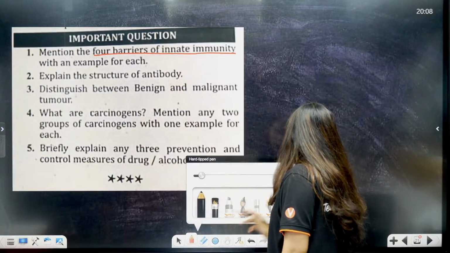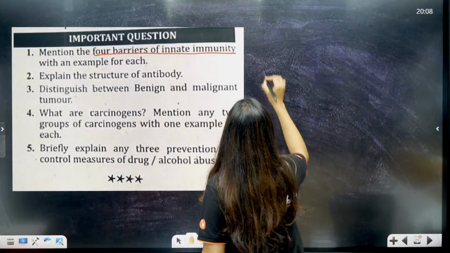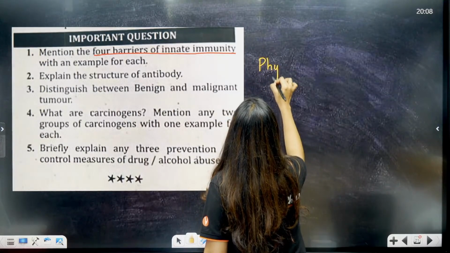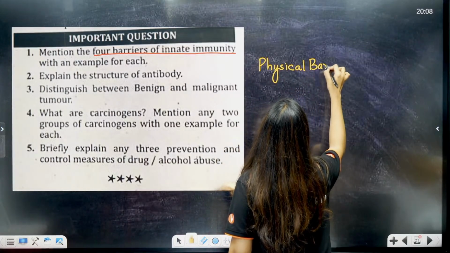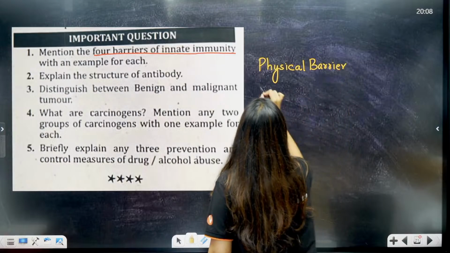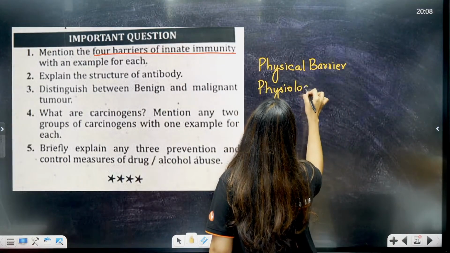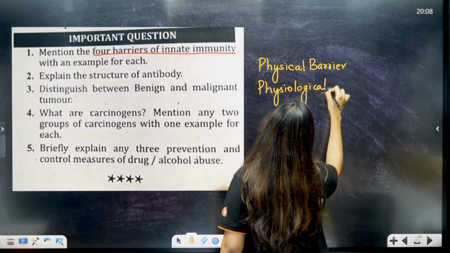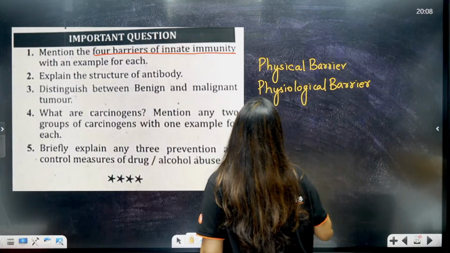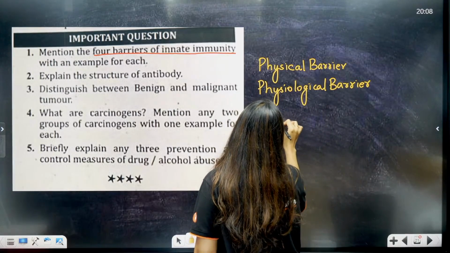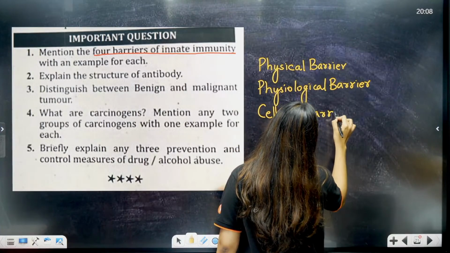So, students, innate immunity, just remember that you have your physical barriers like your skin, which are going to protect you from most of the pathogens. Then you have physiological barriers. It's given clearly in your NCERT. Then you have cellular barriers like your natural killer cells and all of that.